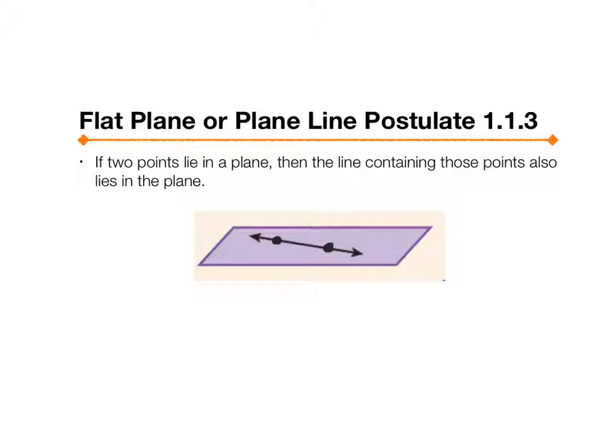You could say, what if the line goes on forever? Then wouldn't it not be in the plane anymore? It's not in that purple box. But the plane continues on forever too. So this is part of the plane. The plane is this sheet of paper, but it goes sideways forever, forward forever. It's just a flat surface with no thickness that goes on in all directions forever. So if I had a line through 2 points on here, then the line is in the plane. Okay?